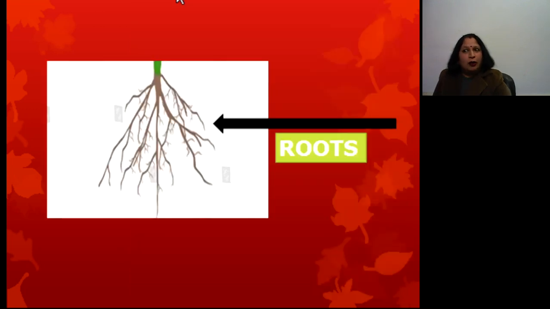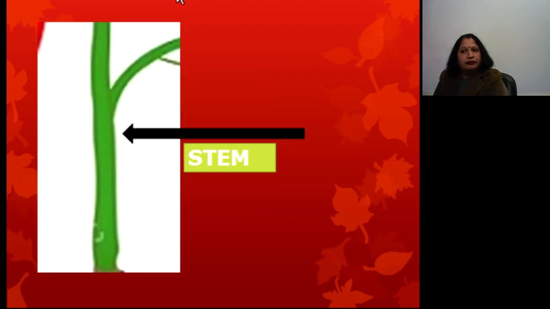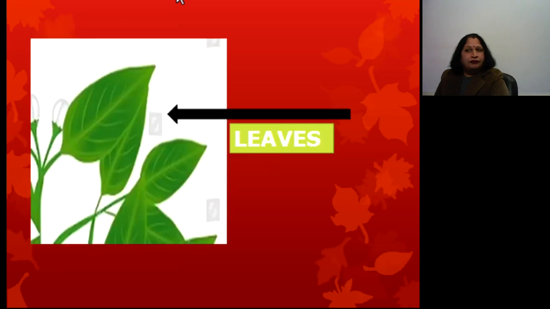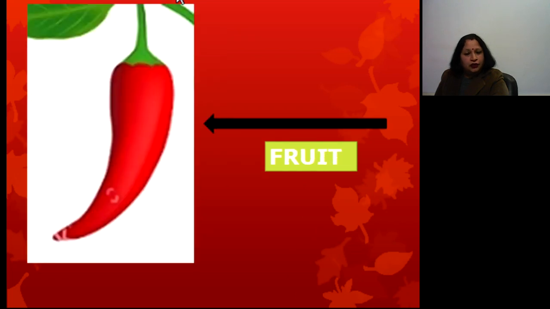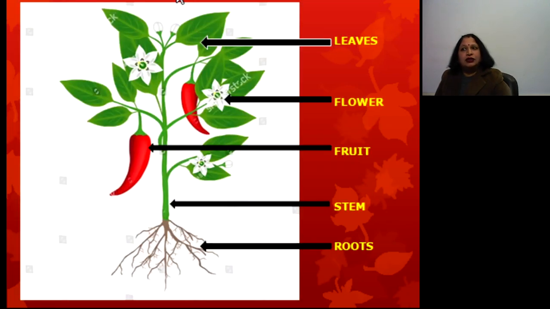So this is the underground part which has the main roots or the lateral roots. Then the aerial part, which is above the ground. First is stem, leaves, flower, fruit. So these are the main parts of the plant. Roots, stem, fruit, flower, leaves. So these are known as the parts of a plant.